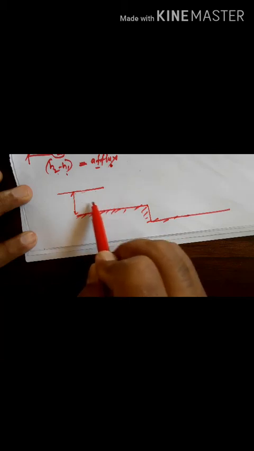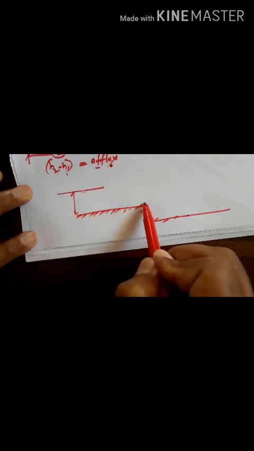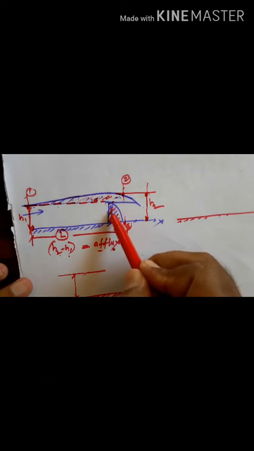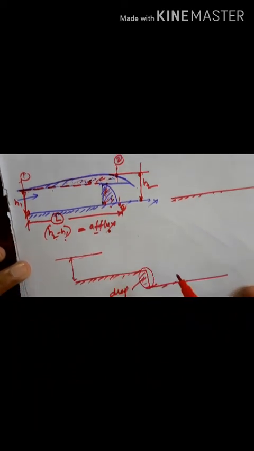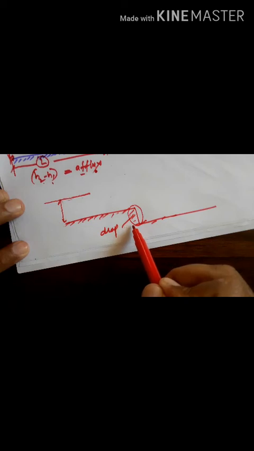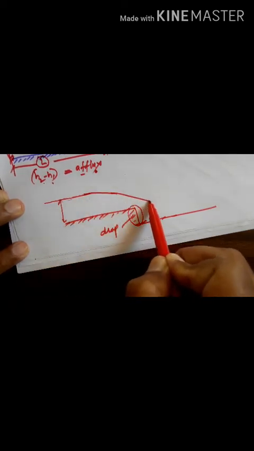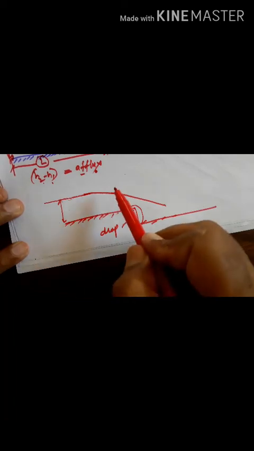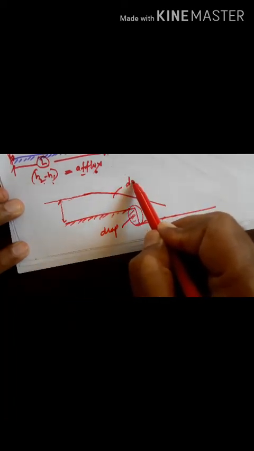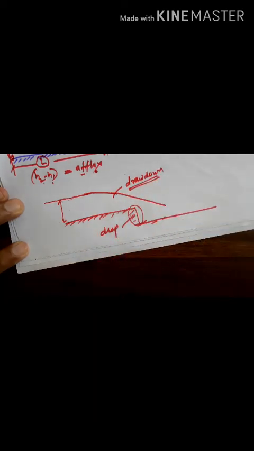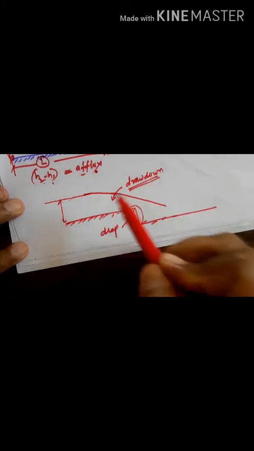Then when it approaches an obstacle like this, the obstacle here is a drop, or a hump, or any weir or dam. When it approaches the drop, the water will flow like this. This curve is called a drawdown curve.